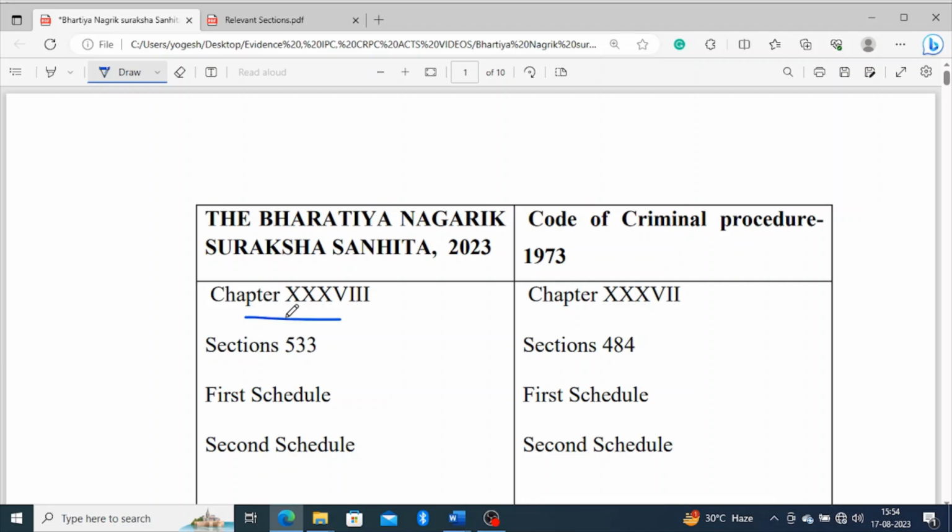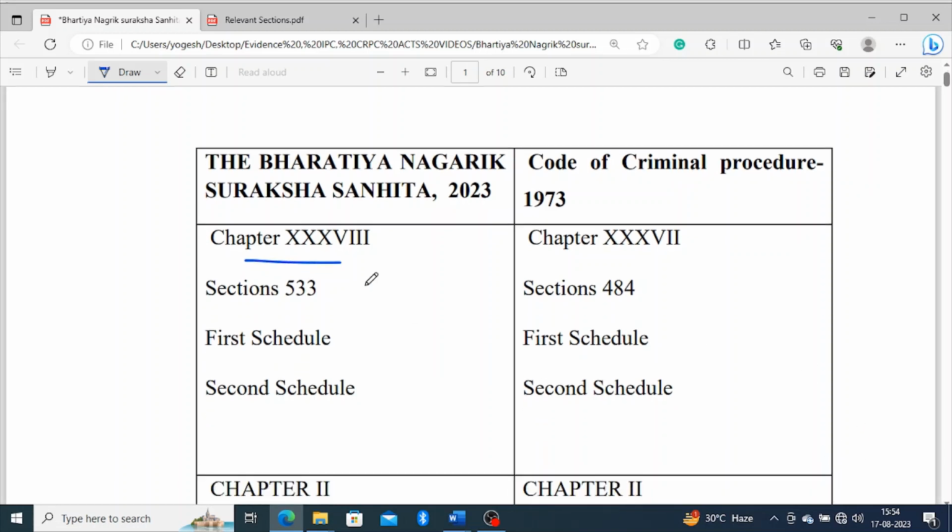It has 38 chapters as compared to the Code of Criminal Procedure, which has 37 chapters. We have made an attempt to compare the relevant provisions of the two acts, and to see how much difference there will be if it is passed by the parliament.